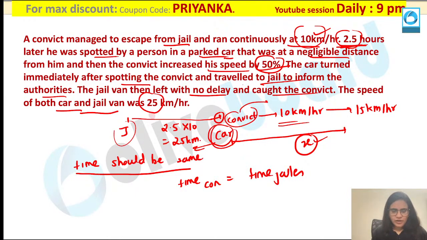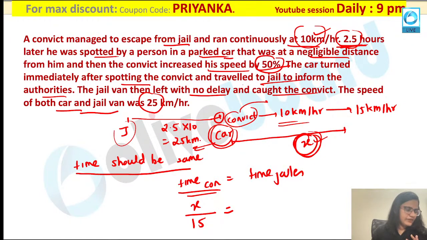When it is for the convict, it is very simple. For the convict, you know that the distance travelled is x kilometer and his speed is 15 km per hour. Very simple. So how will you calculate the time for the convict? That is very easy: distance divided by speed, which is nothing but x by 15. Everybody agrees to this?